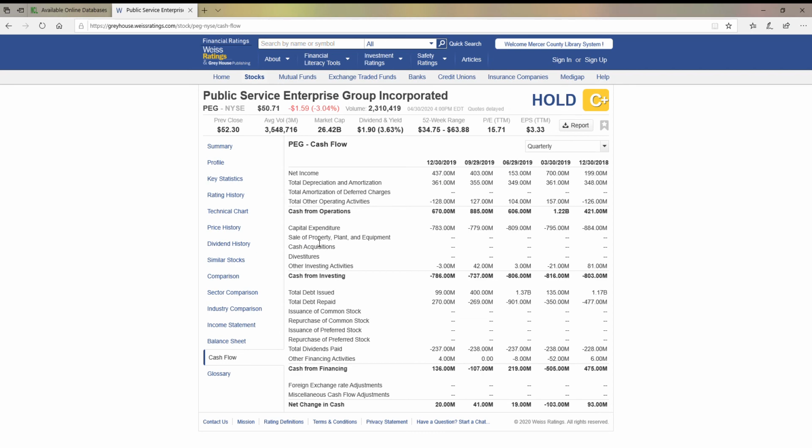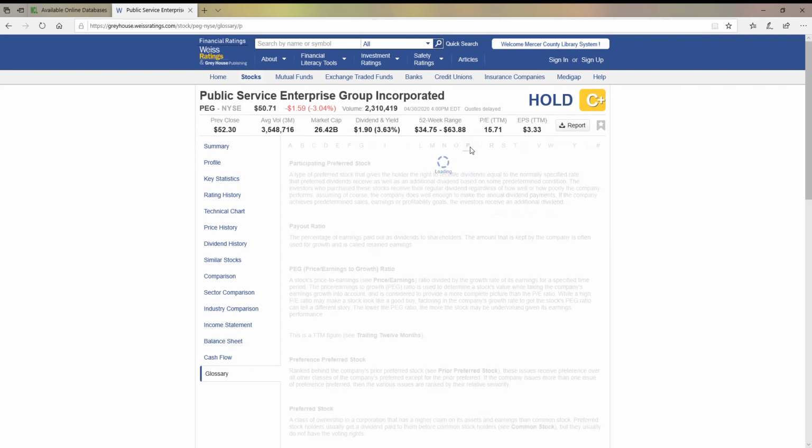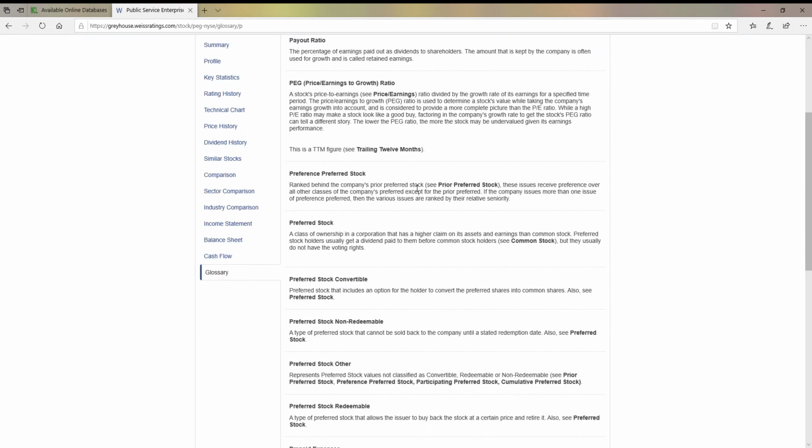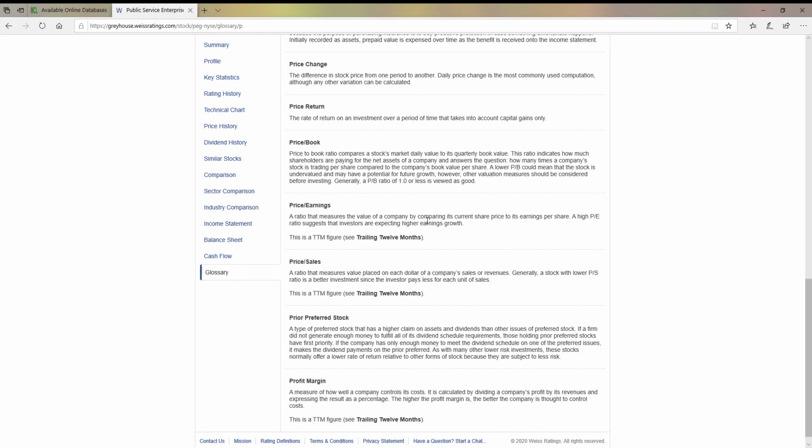So if you're curious to see where they're spending their money, how they're making their money, that'll all come up. And lastly, we have the glossary. So again, you might see price earnings ratio and you might say, what the heck is that? You can go in here and say, well, here's the price earnings ratio.